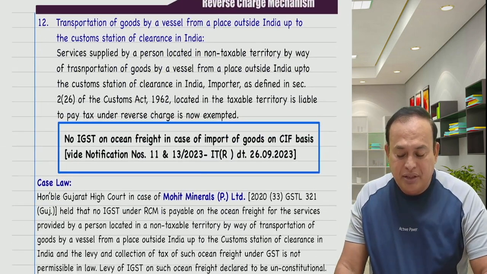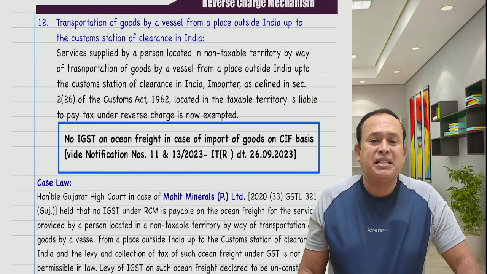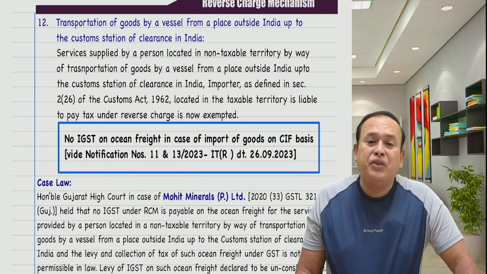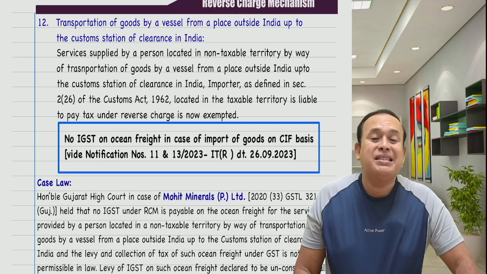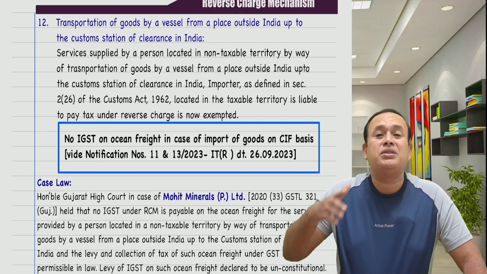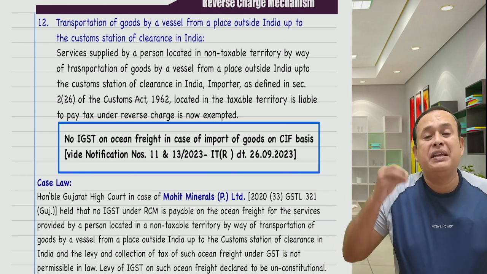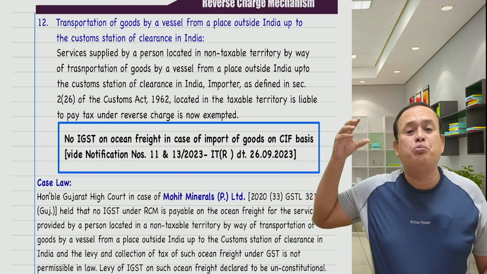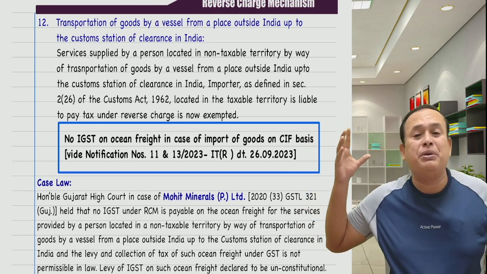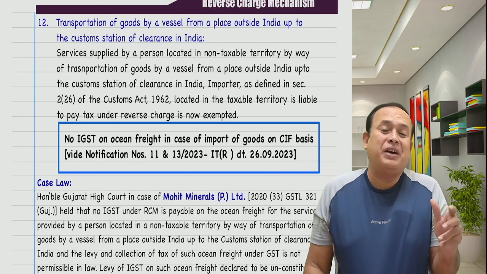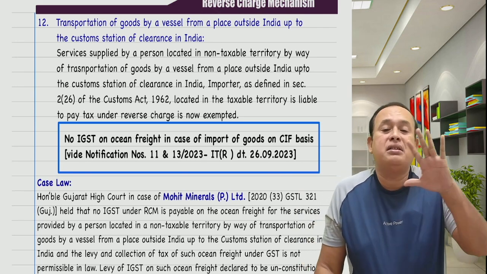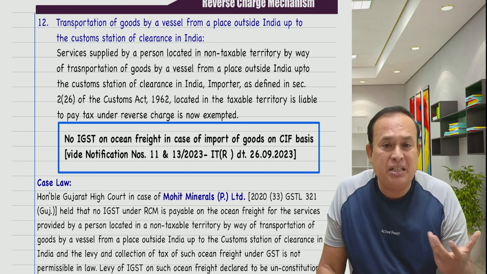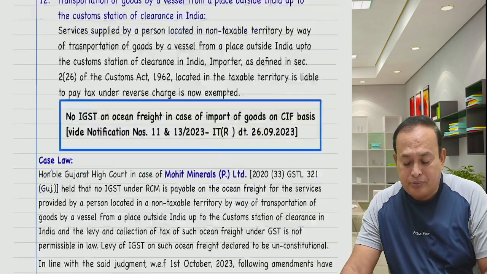Further, my dear friends, import of services where the importer paid sea freight, where he imported the goods on CIF basis, the sea freight forms part of the CIF value, cost insurance freight, where he is going to pay import duty under the Department of Customs. Again, payment of IGST on the sea freight does not arise. So no GST on sea freight is the amended provision in the given case, my dear friends.